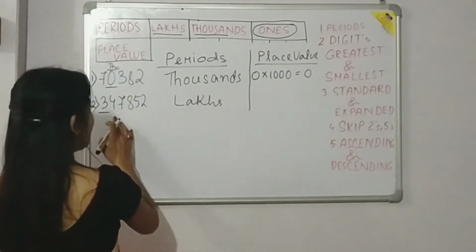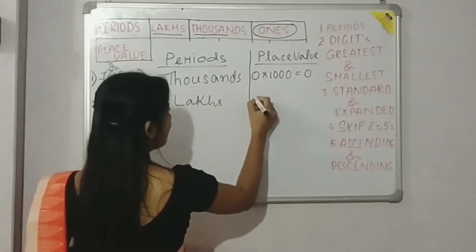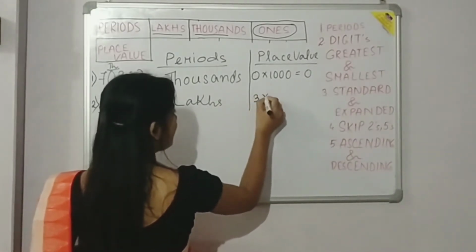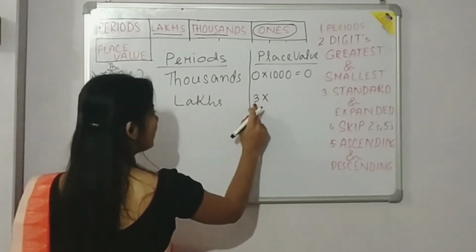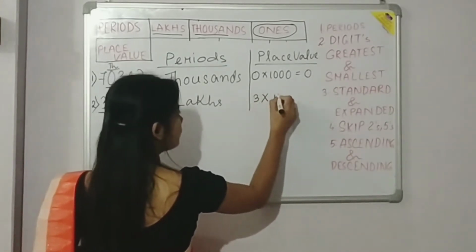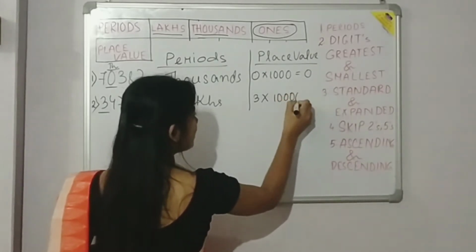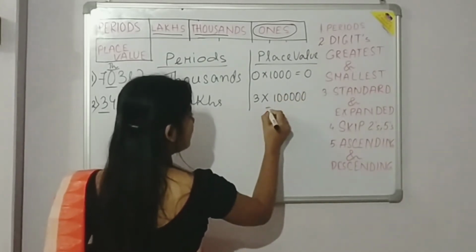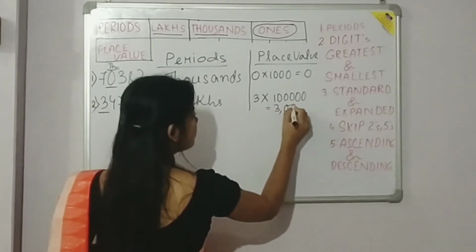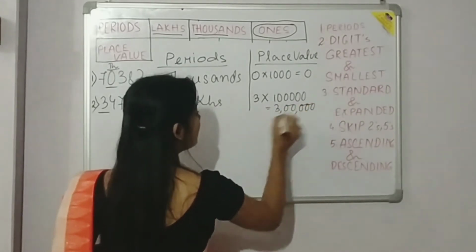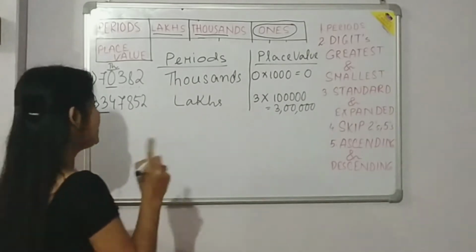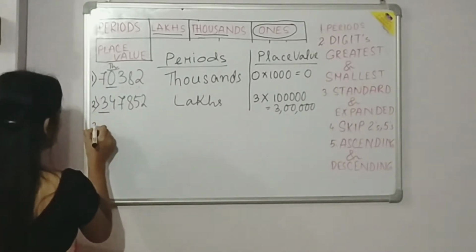And what is the place value? First of all, we will write the face value. Face value is 3. And it is placed in lakh. So it will give you 3 lakh. So your place value is 3 lakh. Alright. Similarly, let me give you one more number.